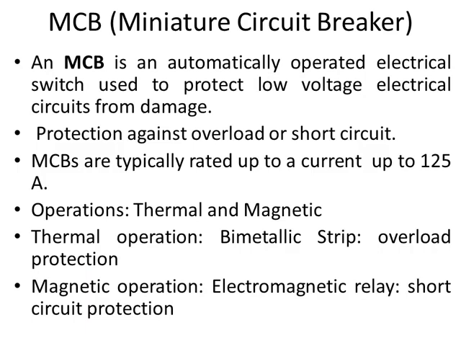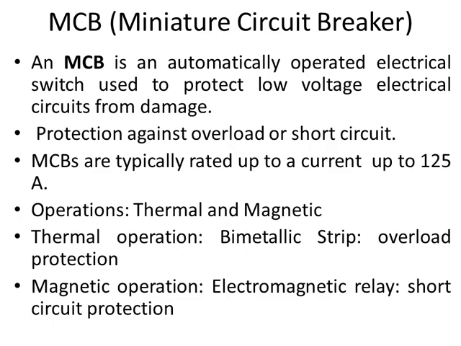Then are the protection devices. First one is MCB. So MCB is the miniature circuit breaker. They can be used as a main switch also. So MCB is an automatically operated electrical switch used to protect the installation from overload or short circuit conditions. So two types of protection MCB can provide. First one is overload and second is short circuit protection.